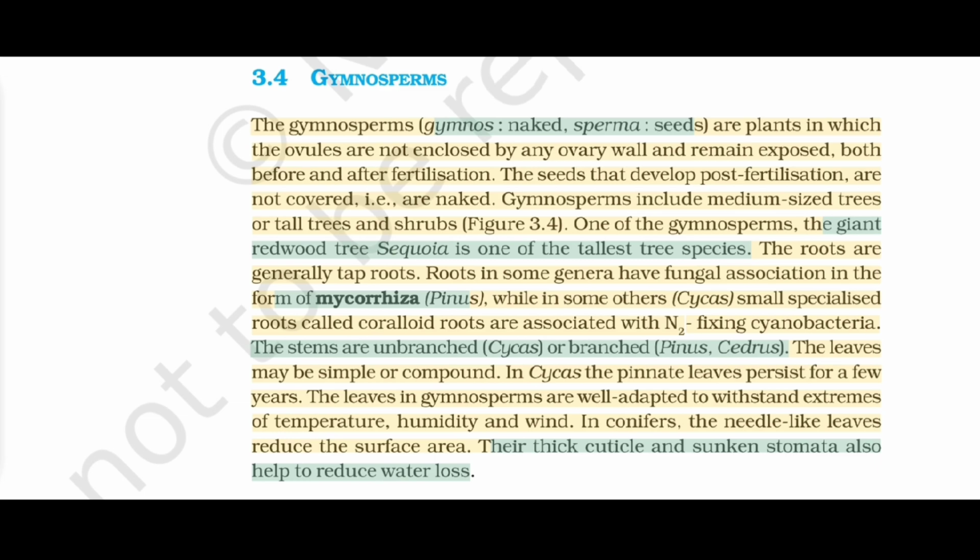Roots in some genera have fungal association in the form of mycorrhiza (Pinus), while in some others (Cycas), small specialized roots called coralloid roots are associated with N2 fixing cyanobacteria. The stems are unbranched (Cycas) or branched (Pinus, Cedrus). The leaves may be simple or compound. In Cycas, the pinnate leaves persist for a few years. The leaves in gymnosperms are well adapted to withstand extremes of temperature, humidity and wind. In conifers, the needle-like leaves reduce the surface area. Their thick cuticle and sunken stomata also help to reduce water loss.